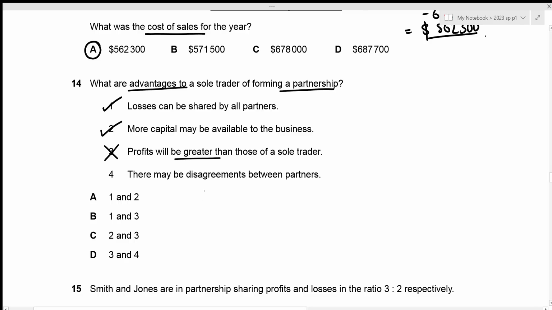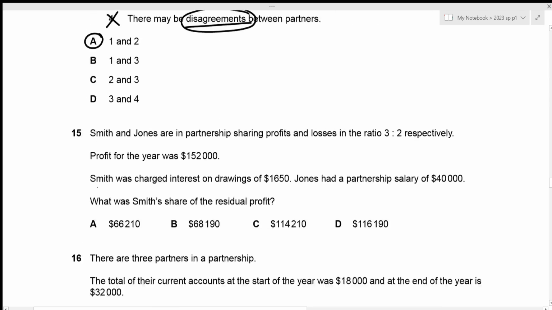Then the fourth one is there may be disagreements between partners. So this statement itself is correct, but we're trying to figure out if it is an advantage to a sole trader. And we're talking about disagreements between partners, which may delay decision-making process, right? So that's definitely not an advantage. That is actually a disadvantage. And this is not to be included. So the only correct items are 1 and 2, which is given in option A. That's the correct one. Now we can move towards question number 15.